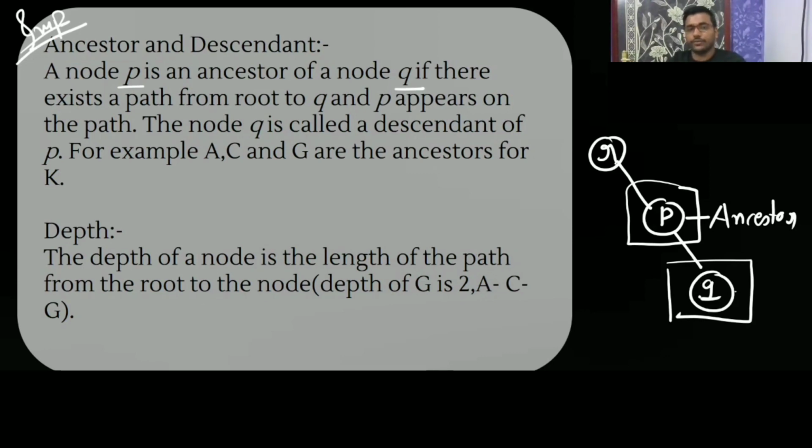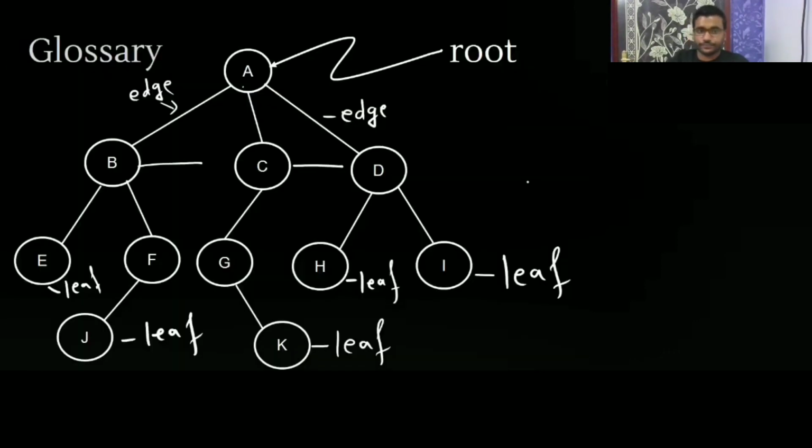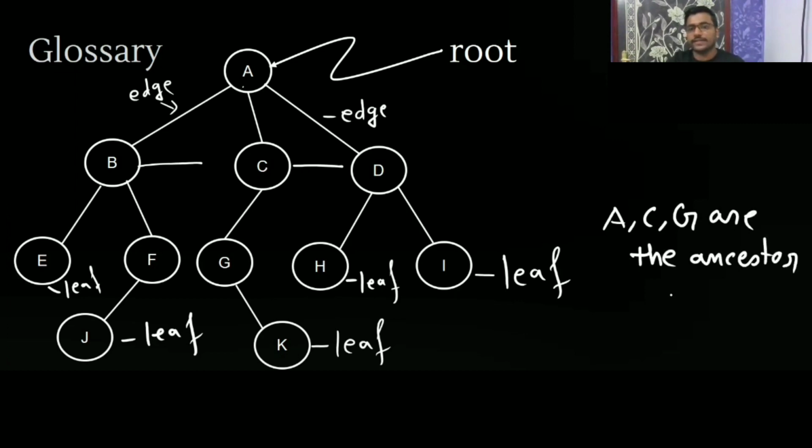Now see the example. From root A, you are having a path till K. Whatever nodes you are getting are the ancestors, like A, C, G are the ancestors of K. And what is the descendant?